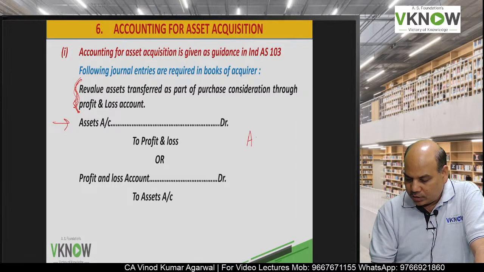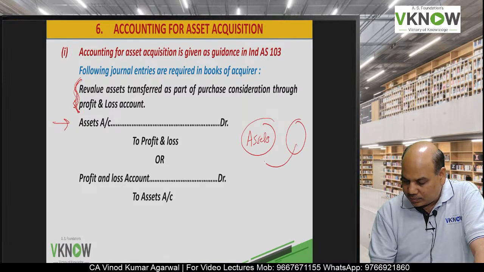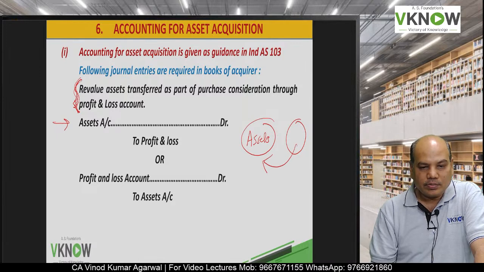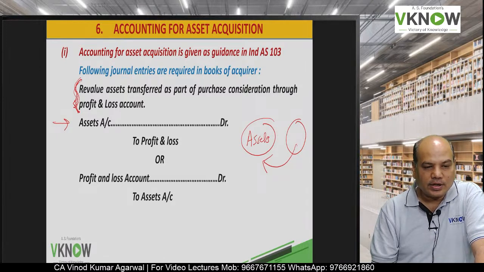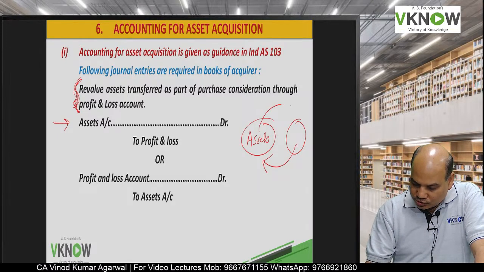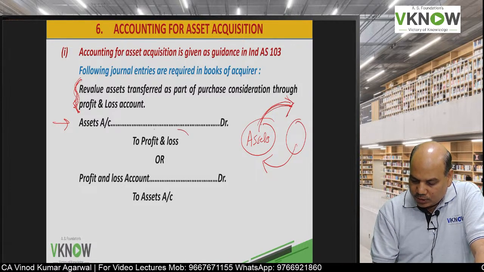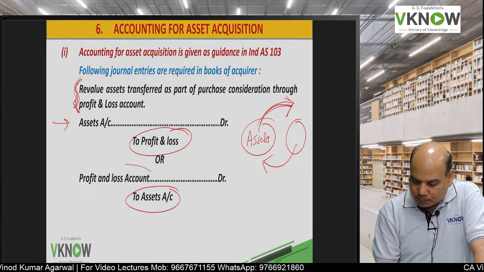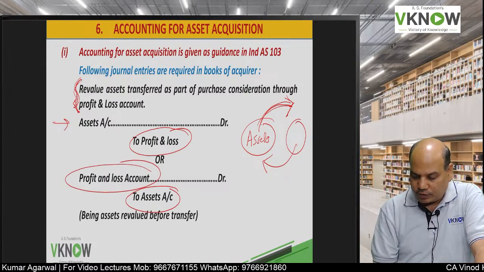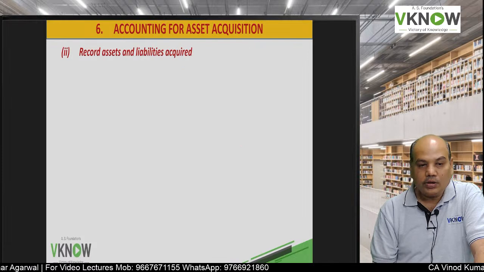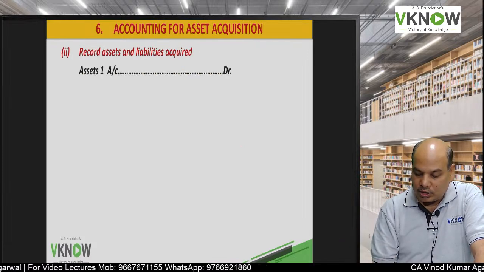You have transferred certain assets and you have acquired another company's business, but it is not a business combination, rather it is an asset acquisition. So the asset which we are transferring will be revalued and the profit will be transferred to the profit and loss account. Then you will record the assets and liabilities acquired.